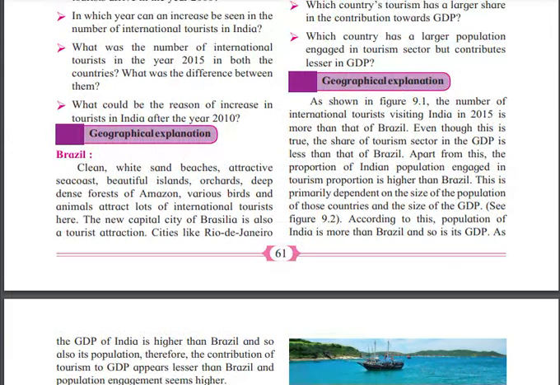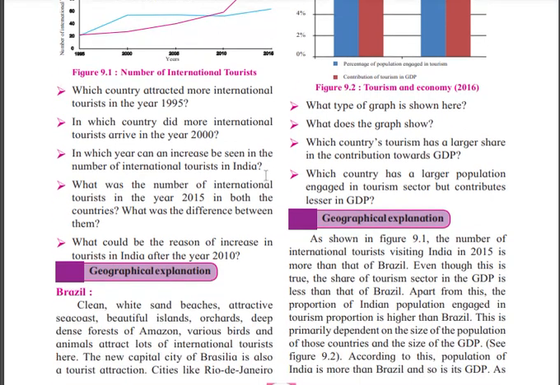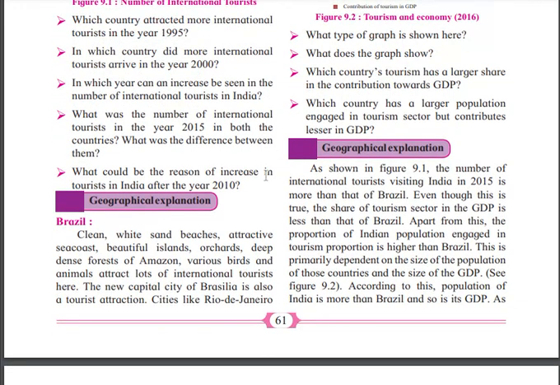So till now we have completed, as shown in figure 9.1, that the number of international tourists visiting India in 2015 is more than Brazil. If you see figure 9.1, in 2015 the number of international tourists visiting India is more than Brazil.